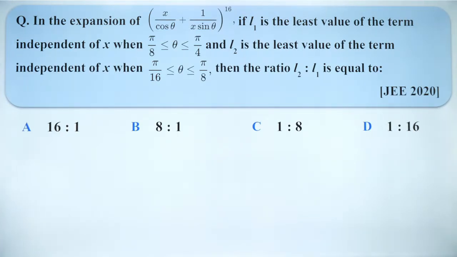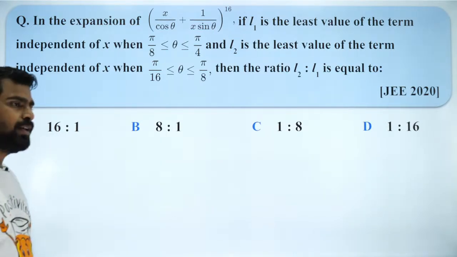So in the expansion of (x/cos theta + 1/(x sin theta))^16, L1 is the least value of the term independent of x when theta lies between pi/8 to pi/4, and L2 is the least value of the term independent of x when theta lies between pi/16 to pi/8. Then what is the ratio L2/L1?